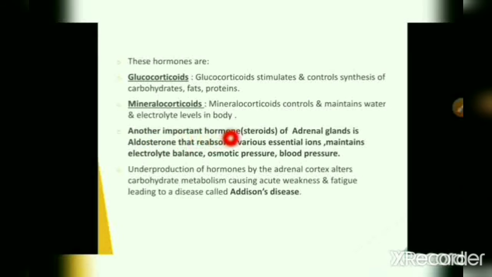Another important hormone of the adrenal glands is a steroid called aldosterone. Aldosterone reabsorbs various essential ions, and maintains electrolyte balance, osmotic pressure and blood pressure in the human body. Underproduction of hormones secreted by the adrenal cortex affects carbohydrate metabolism, causing acute weakness and fatigue, leading to a condition called Addison's disease.